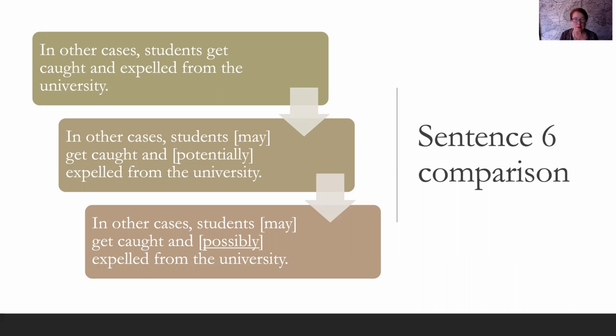Okay, so the next sentence is, in other cases, students get caught and expelled from the university. Okay, yeah, that happens, but I would say that there's many other things that happen to students when they get caught. So this sounds a little bit too much. In other cases, let's look at the second one. In other cases, students may get caught and potentially expelled from the university. So that gives the idea that there are other things that are possibilities.